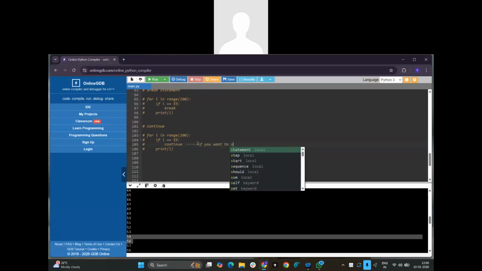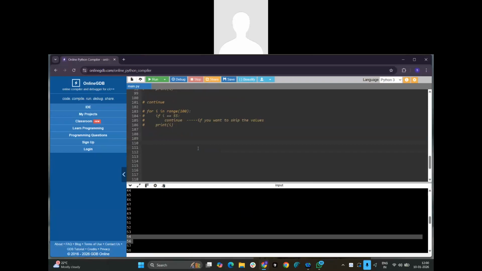One doubt, sir: if this for loop is inside some other while loop or something, and we put break, will it skip the entire other loop? If we are putting break inside two for loops, when we put the break, will it skip the main for loop also, or only the current inside loop? Based on a condition, it depends on which loop you are going to execute.